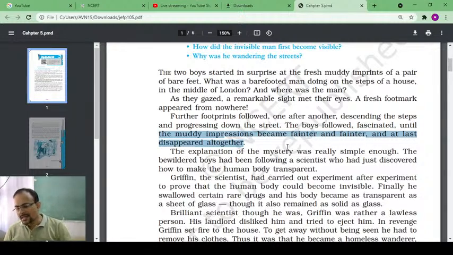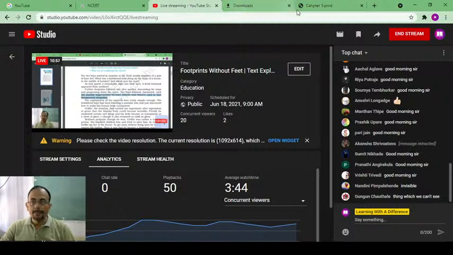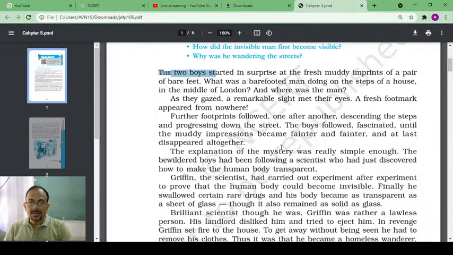You can understand that one person is running or going in a particular direction, but you are not able to see the image of the person, right? That is what has surprised the two boys. They were very surprised and taken aback at the very sight of this, right?